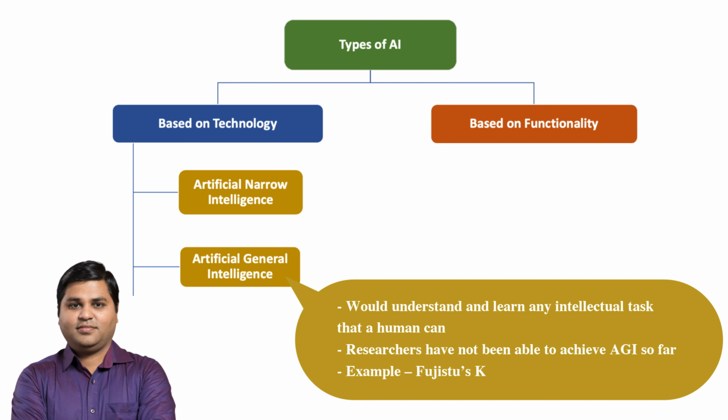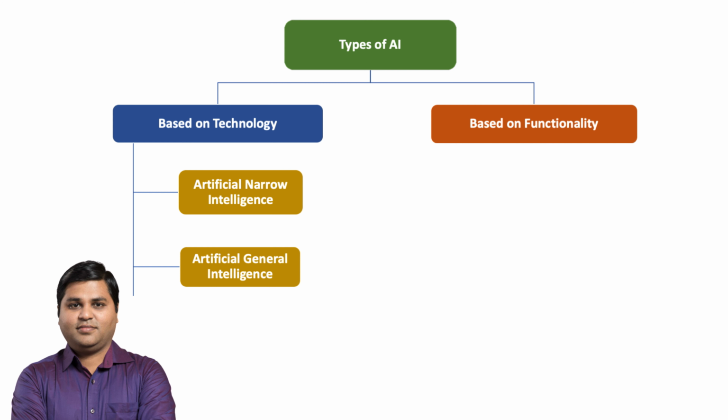It is also known as Strong AI because it can understand and learn any intellectual tasks that humans can do. But scientists and researchers have not been able to build a machine that has strong AI yet. It is very difficult because the human brain is very complex, and building a machine like that needs a lot of resources. The third type is called artificial superintelligence. It is even more advanced than AGI and can perform any task better than a human.